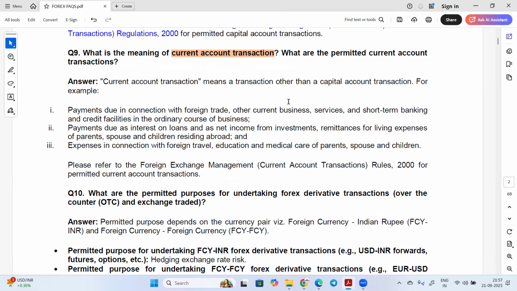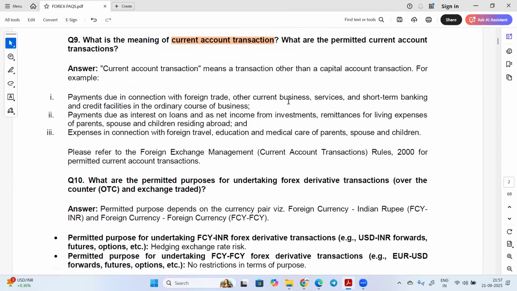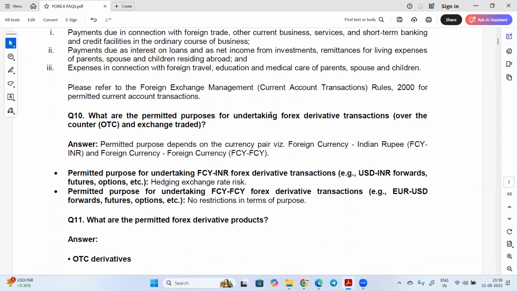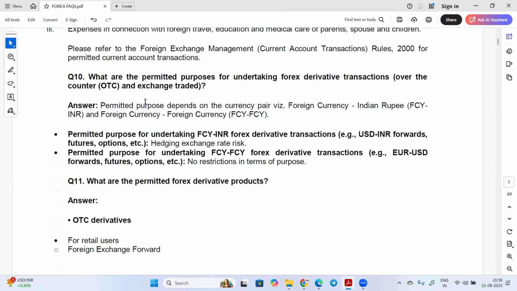We have already discussed current account and capital account transaction. Next, we have to see what are the permitted purposes for undertaking forex derivative transactions, over the counter and exchange traded. The permitted purpose depends on the pair, like foreign exchange, Indian rupee and foreign currency. So the permitted purpose for undertaking foreign currency INR forex derivatives like USD INR forwards, futures, options.